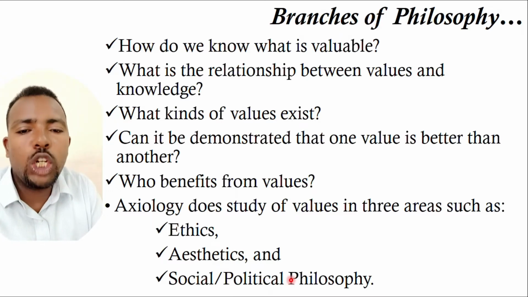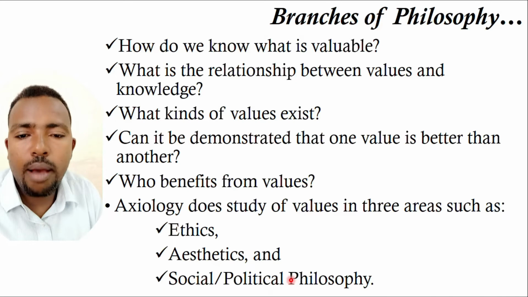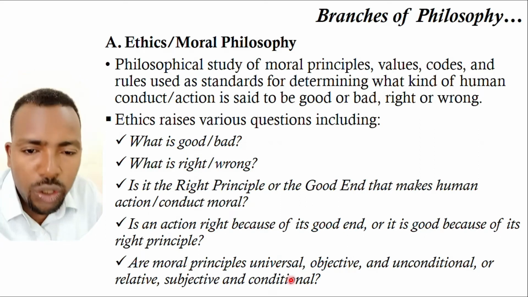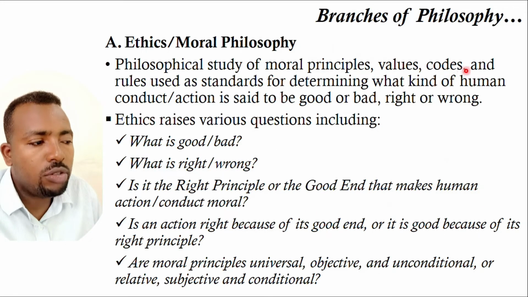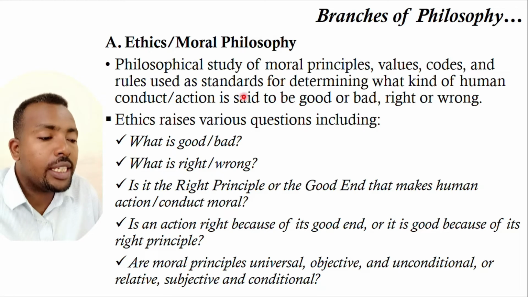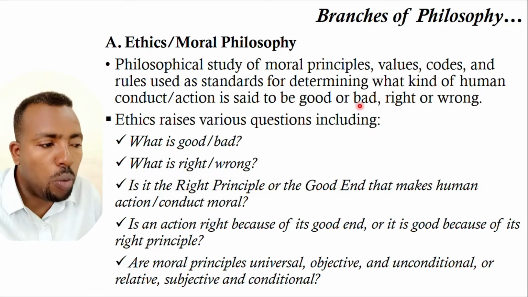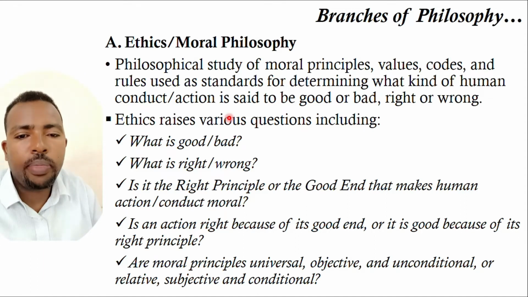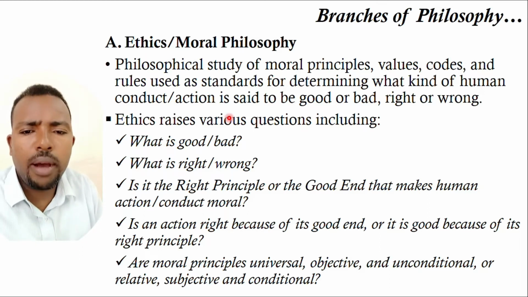These are areas in which we deal with values under the umbrella of axiology. Ethics, or moral philosophy. We know ethics or moral philosophy is a branch of philosophy that deals with moral principles, values, codes, and rules used as standards for determining what kind of human conduct or action is good or bad, right or wrong. It studies the standards, rules, guidelines, and values that we use to determine the rightness and wrongness, the goodness and badness of human action.